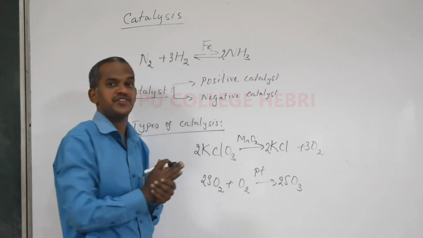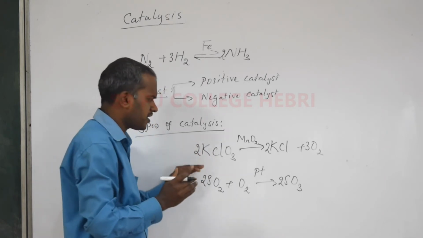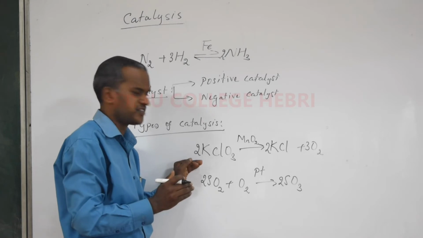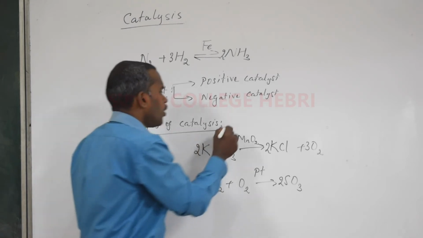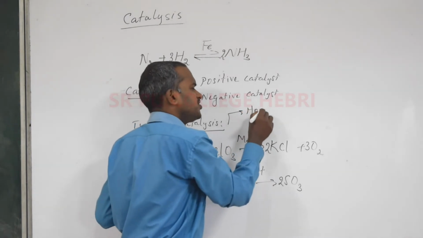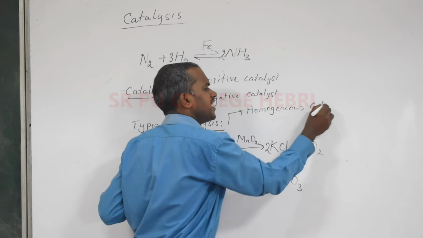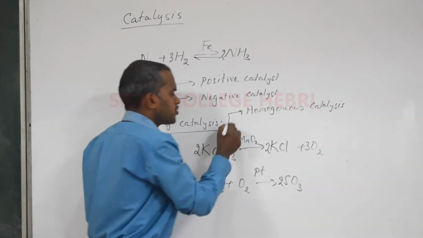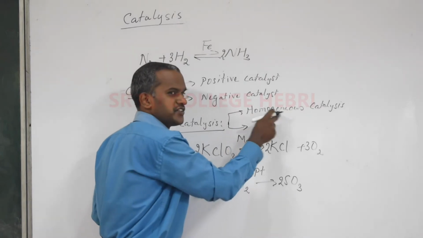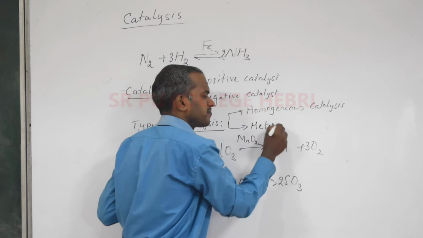Both are catalysis. But there is a major difference between these two if you study. I am not telling about the process or industrial process here, but I am just mentioning one is an example for homogeneous catalysis. Students, you are understanding? There are two types of catalysis I am mentioning now. The first one is homogeneous. Can you guess what is the second one? You are genius. Homo means the same. The next one is heterogeneous.